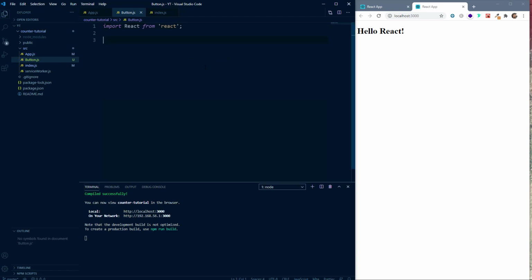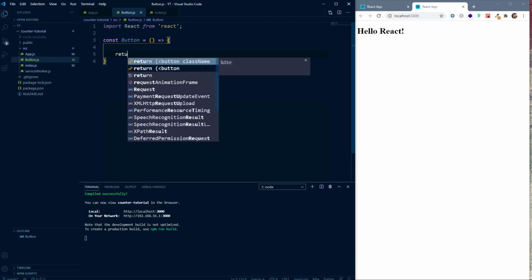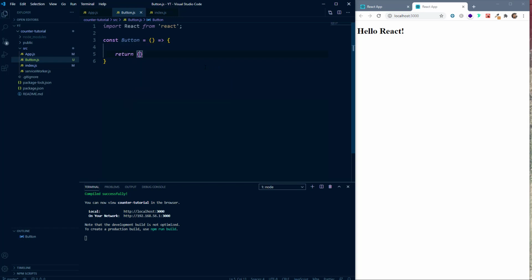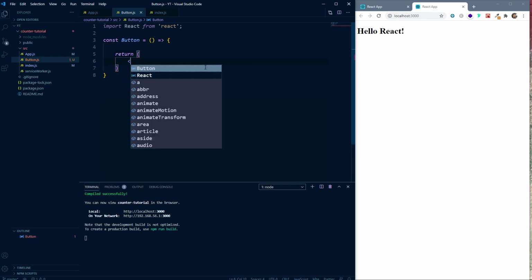After that, we have to create a function with the same name as that of the component. So we'll say const button. I'm creating an arrow function, and this function should always return some JSX. So we'll say return, and here inside this we'll write some JSX.